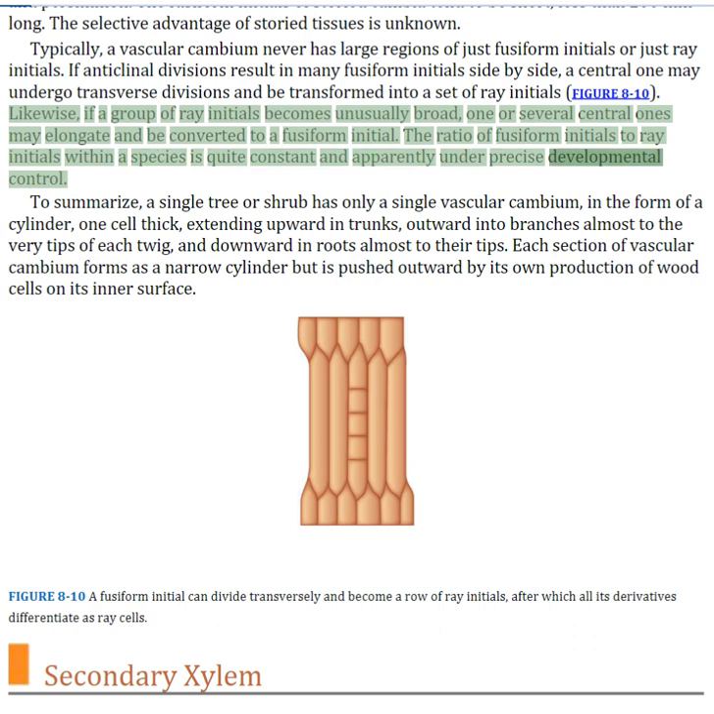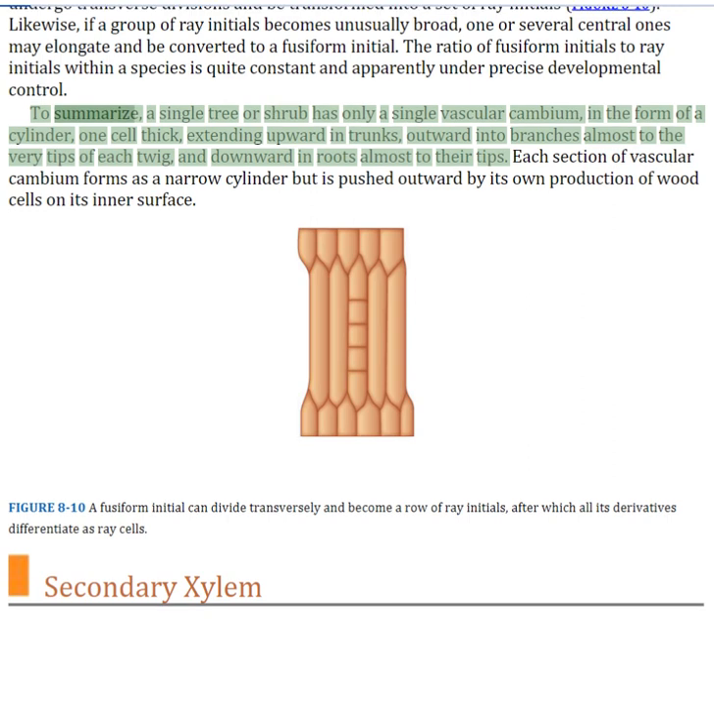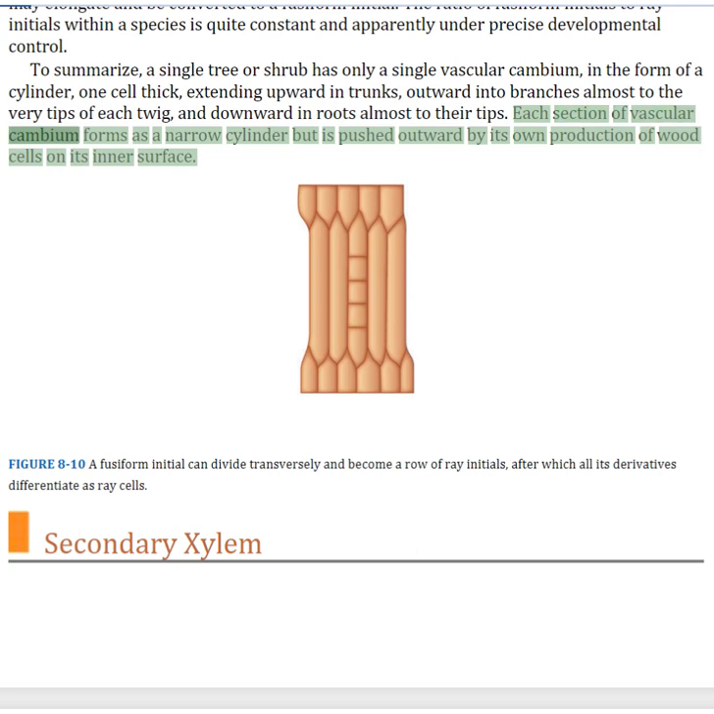To summarize, a single tree or shrub has only a single vascular cambium, in the form of a cylinder, one cell thick, extending upward in trunks, outward into branches almost to the very tips of each twig, and downward in roots almost to their tips. Each section of vascular cambium forms as a narrow cylinder but is pushed outward by its own production of wood cells on its inner surface.